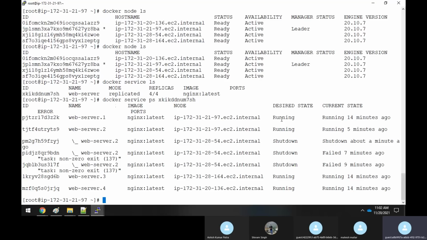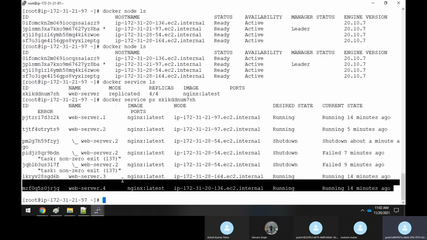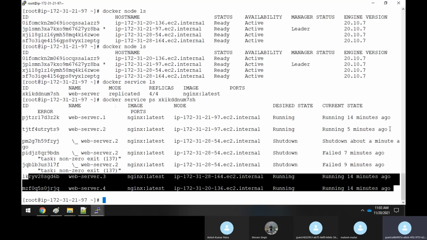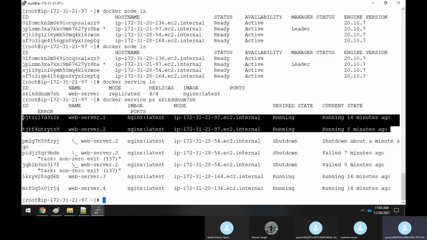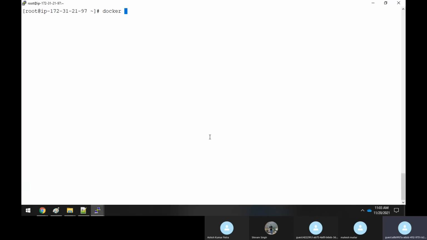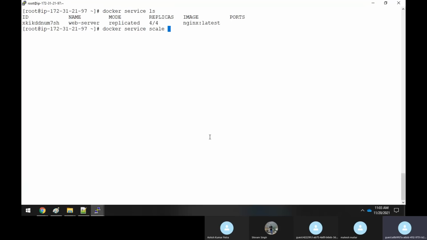You said that there are 4 containers running. I want to scale up to 12, because the load has become more, as more and more connections are coming. With 4 containers, I cannot meet the need. To scale up, we have to use docker service scale. Before that, docker service ls. Then docker service scale, specify this ID and give it as 12.